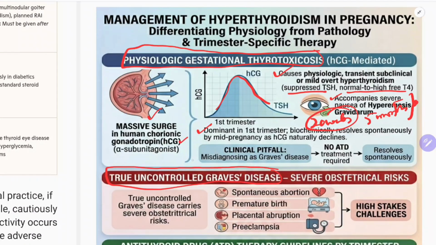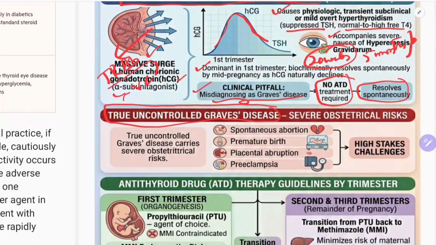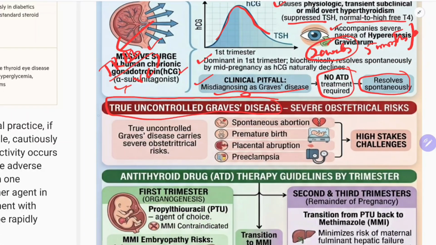So the clinical pitfall here is misdiagnosing this mild pregnancy induced thyrotoxicosis as Graves' disease. No ATD treatment is required. It resolves spontaneously. Now, if you have confusion, what should you do? Just do the TRAB, thyroid receptor antibody test. If this is negative, then you have ruled out Graves' disease. That's all. Now coming to true uncontrolled Graves' disease.